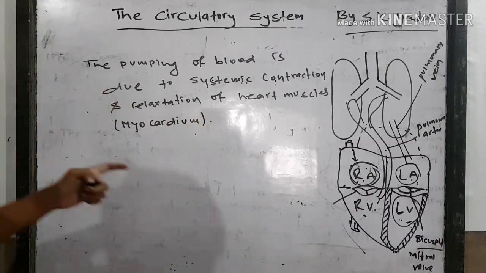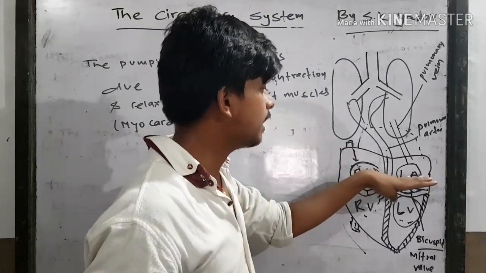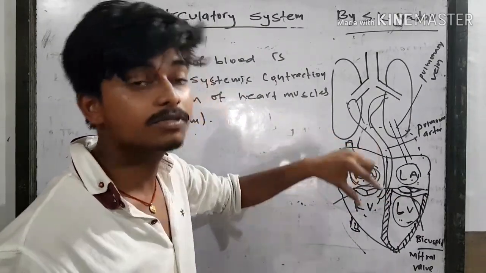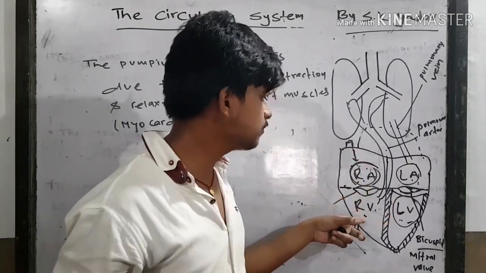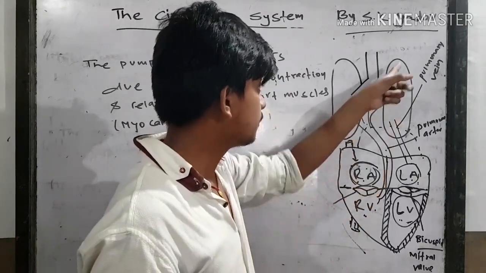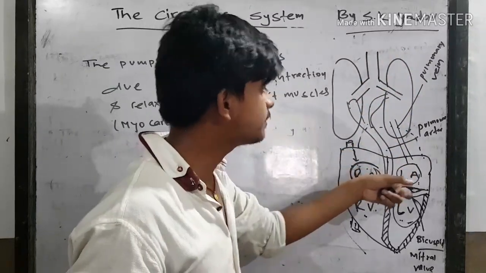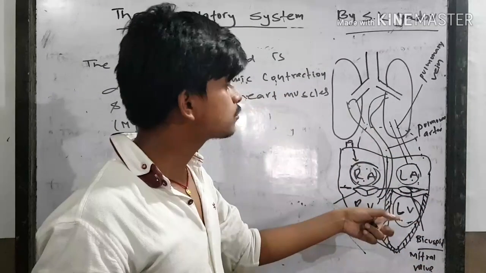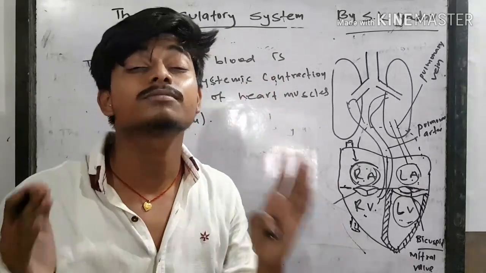First of all, there is contraction of both the right auricle and the left auricle. Due to contraction, the tricuspid valve opens and the blood of higher pressure goes down to the right ventricle, and the blood from the pulmonary vein coming through the lungs, which drains into the left auricle, also goes down due to contraction. There is systemic contraction, and after the contraction there must be relaxation.